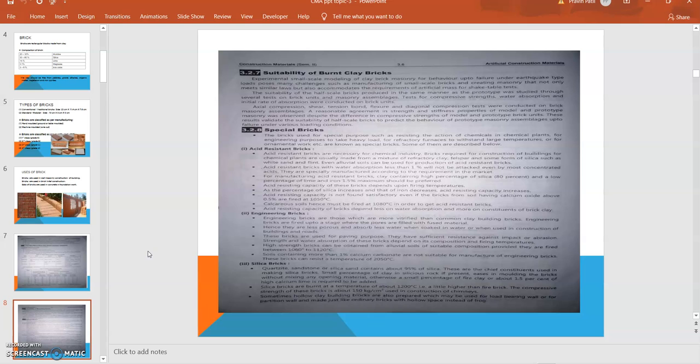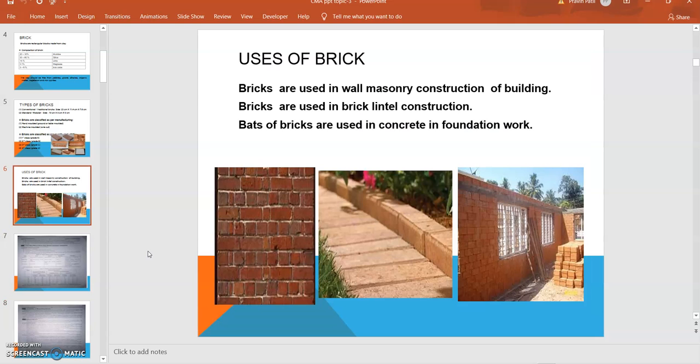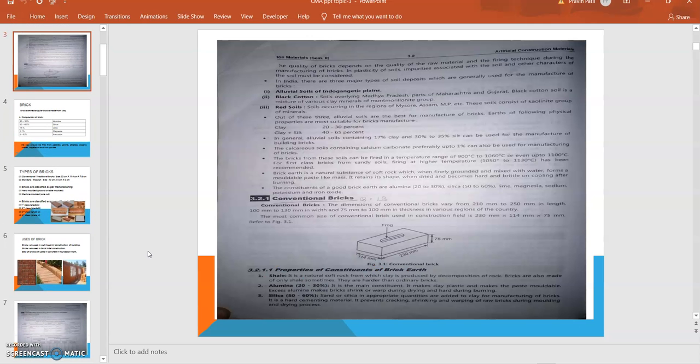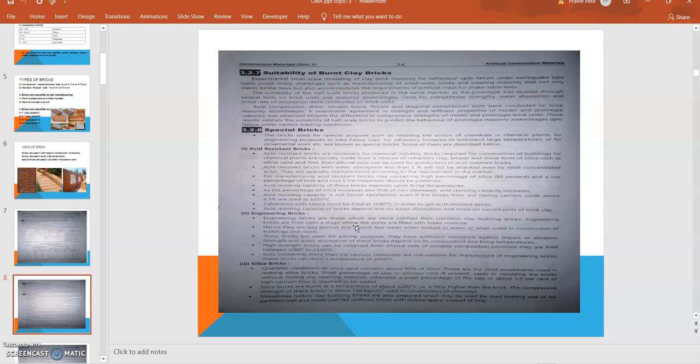The engineering bricks have a larger dimension as compared to the conventional one. In the last lecture we got that idea. The conventional brick dimension is around 210 by 250 mm and 100 mm in depth. For engineering bricks it is more than this, that might be 230 by 114 by 75. So that is the difference between them.